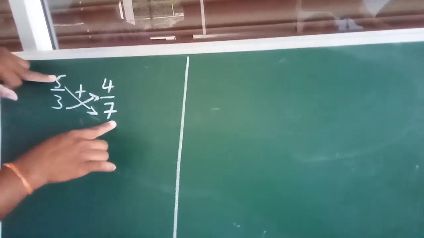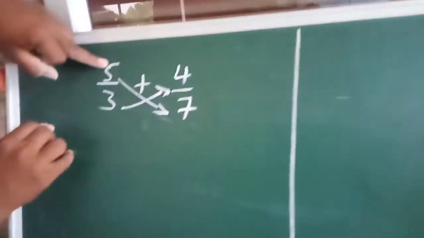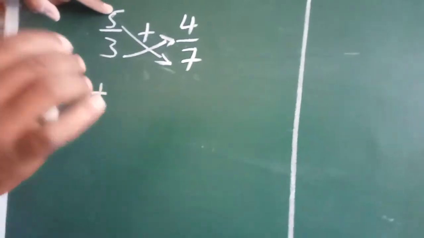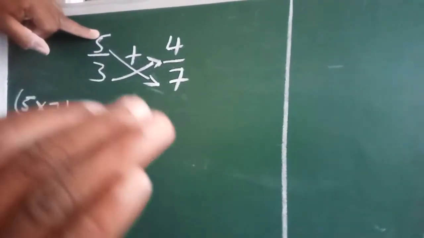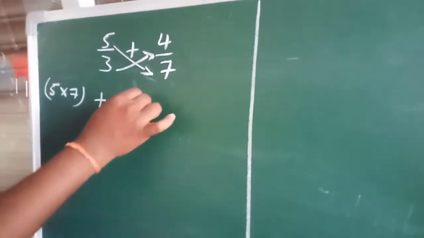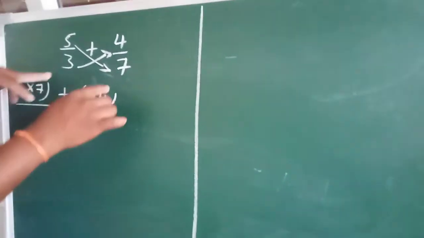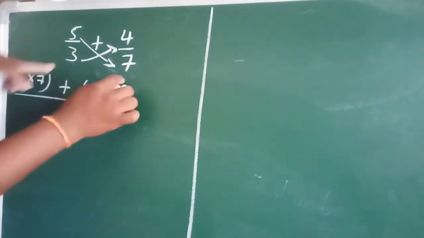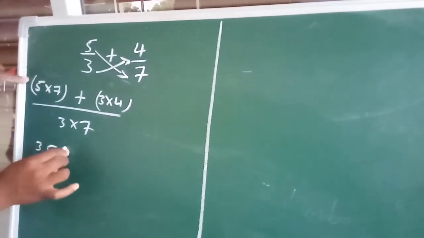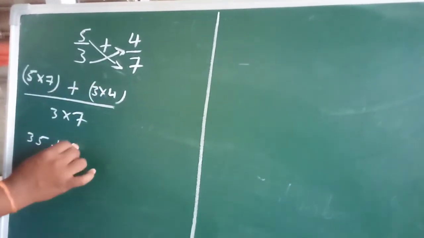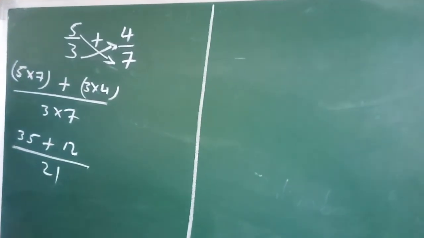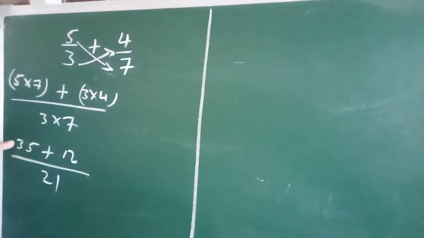You can write simply 5 into 7, the middle symbol is plus because we are discussing closure property under addition, again 3 into 4, by denominator 3 into 7. Now see, 5 sevens are 35 plus 3 fours are 12, by 3 sevens are 21. Now 35 plus 12 is 47.